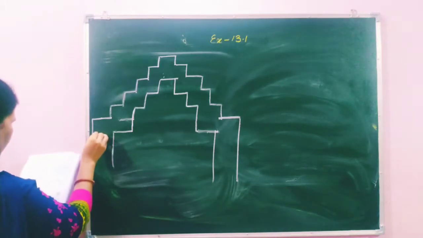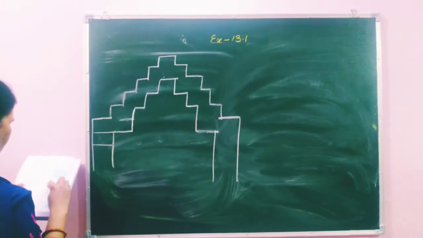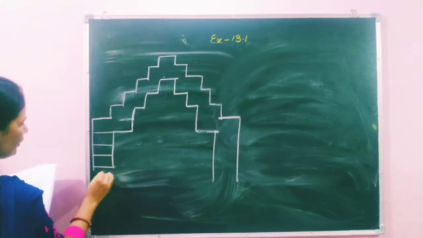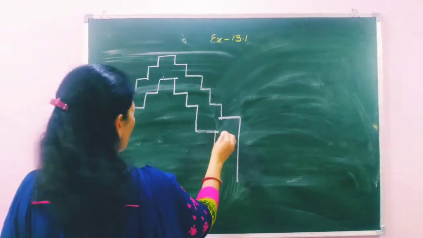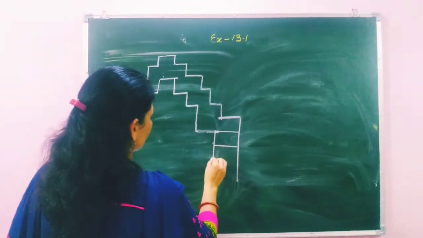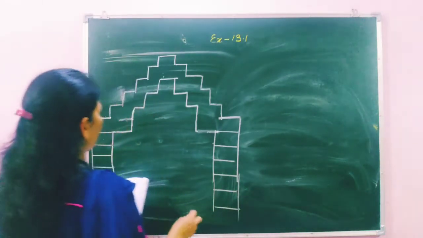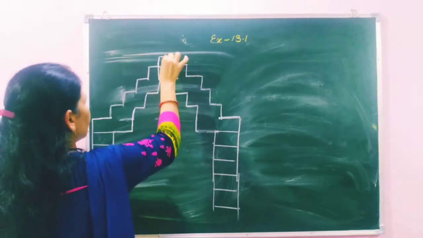In this they have covered 1, 2 3 4 5, 1 2 3 4 and 5. Same here, 1 2 3 4 and 5. And in this they have covered, here is 4 block, they have covered this 4.